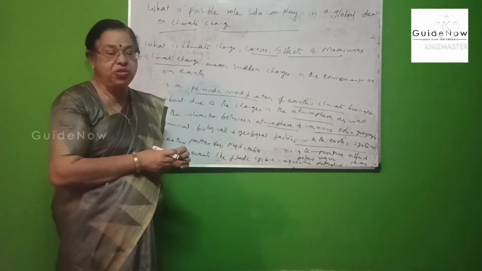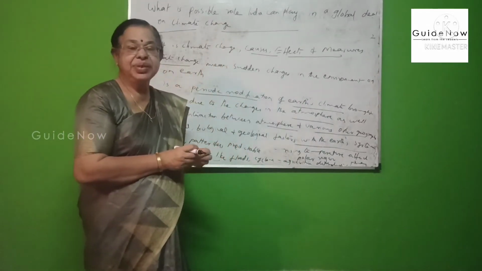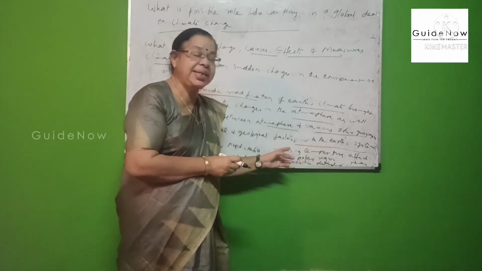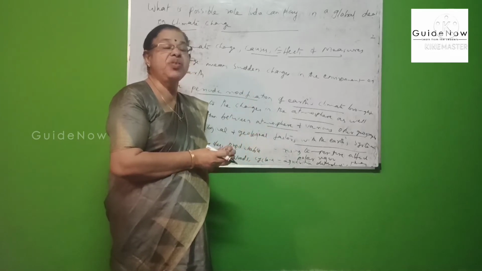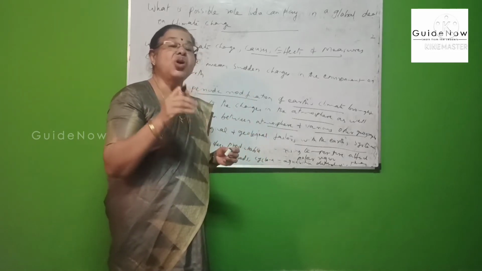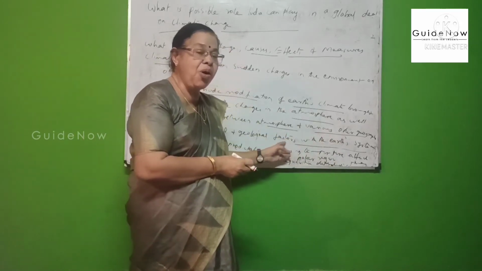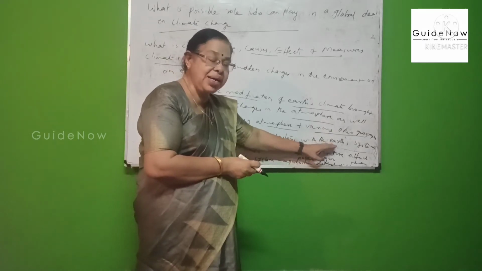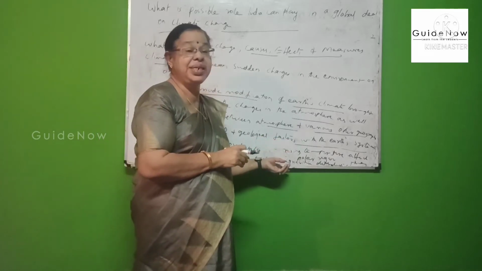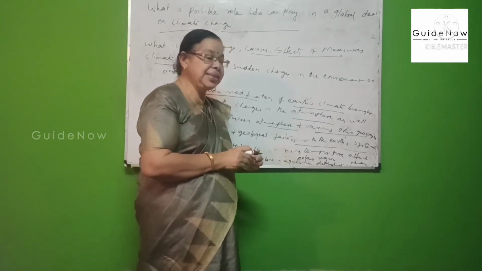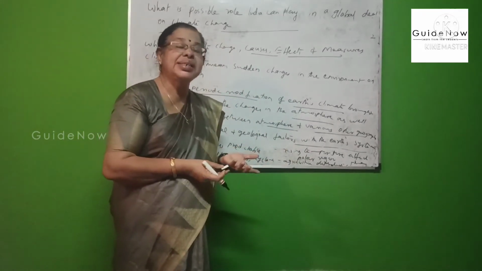So this is another important feature of climate change. And third is that rising temperature melts our ice and attacks our polar regions. Here there is a possibility of increasing flood situations and soil erosion because of the rising temperature in the polar regions melting our ice. It increases the floods, and at the same time there is a possibility of soil erosion. And last is that it adversely affects our agricultural production.